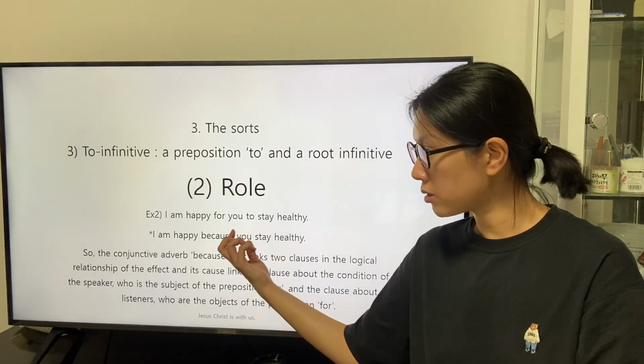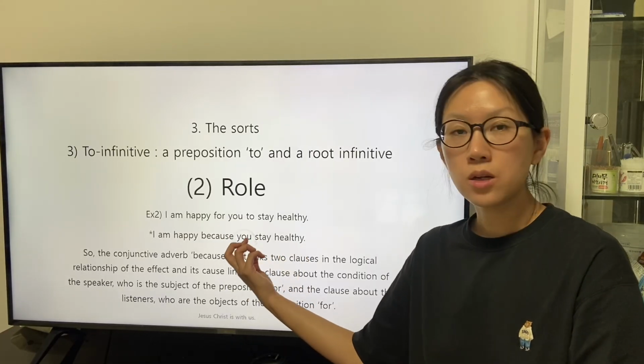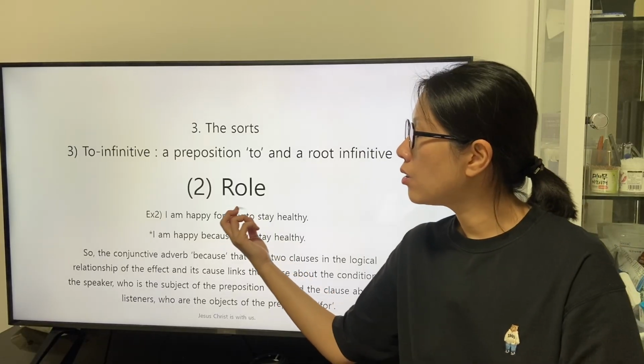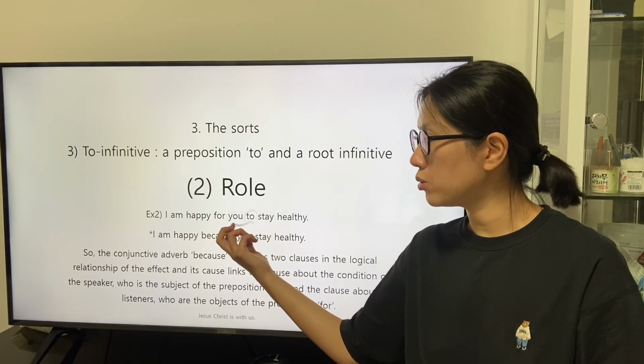In the subordinate clause, the subject, the listeners, originate from the subject of the preposition to.